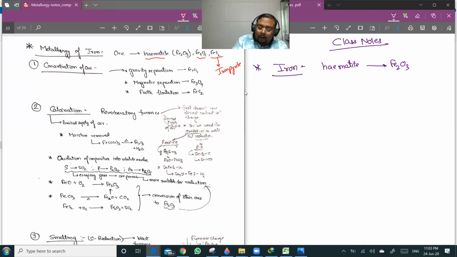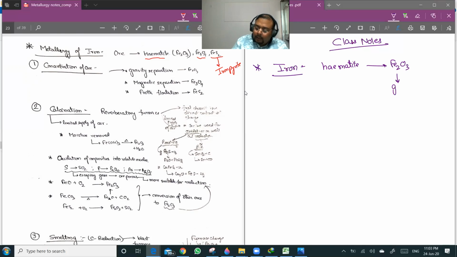For example, for Fe2O3, we go for gravity separation because it is a heavy ore and the impurities are light, so a lot of impurities can be removed by the density separation method.